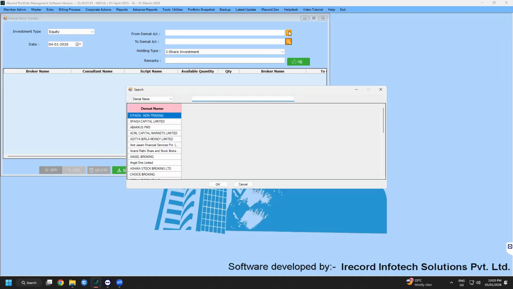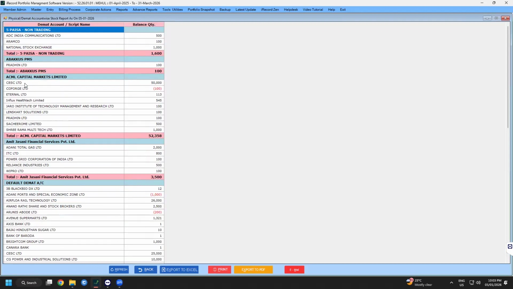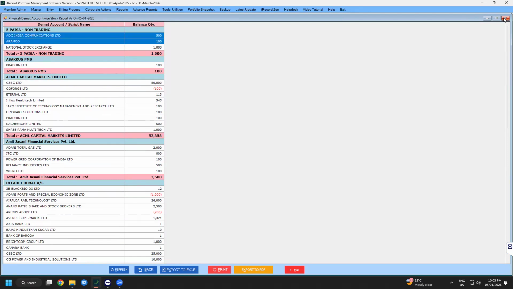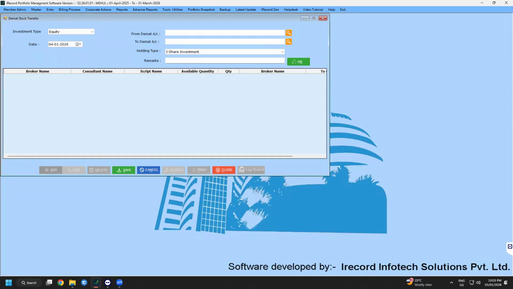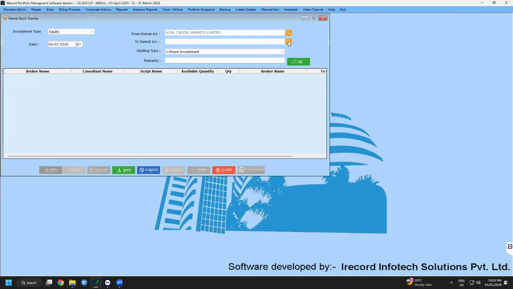So let us take an example. In reports, you can see multiple Demat account holdings. So let's assume that I'm transferring CESC Limited 50,000 shares from ACML Capital to my 5 Paisa Demat account. All right, so I'll go back. I'll select my ACML Capital to be my from account, and in to account I'll select 5 Paisa non-trading DP account. I'll keep my holding type as share investment to reflect all these investments held under ACML for share investments.